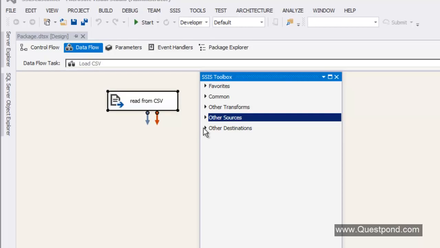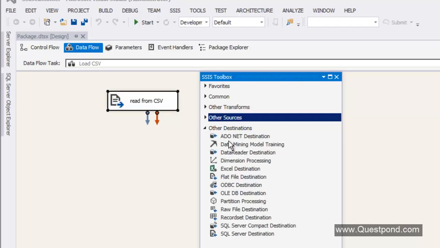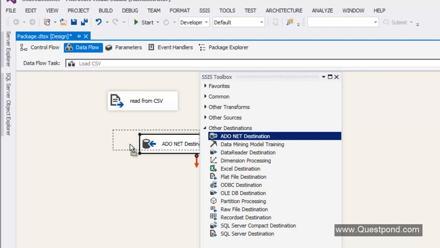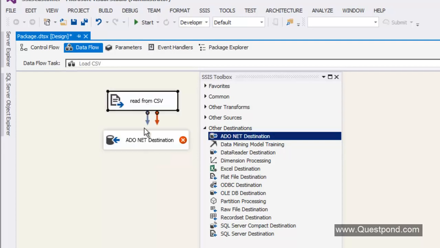Okay, so let us go ahead here and add a destination. Currently you can see that I am putting an ADO.NET destination. Why? Because my end database is a SQL server, right? And what I need to do is take this blue arrow and drag and drop it to this ADO.NET destination, because at the end of the day, the data is coming in the blue arrow, right? So I need to drag and drop the blue arrow to the ADO.NET destination input.